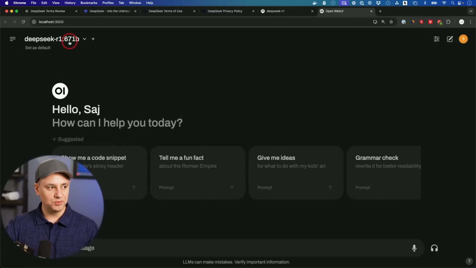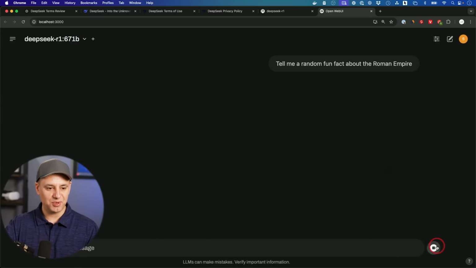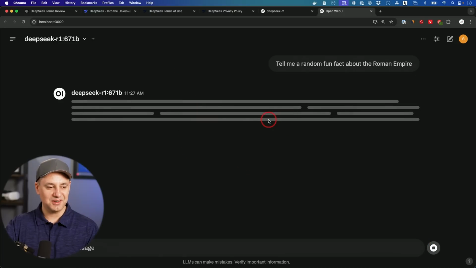But if I run the full-blown DeepSeek R1 671B model, it just doesn't work. It won't respond to my prompt. I could click on even the simplest prompt here, and it'll just get stuck on this page and give me an error message, because I just wouldn't be able to do this locally on my computer, but you could run the other sizes.